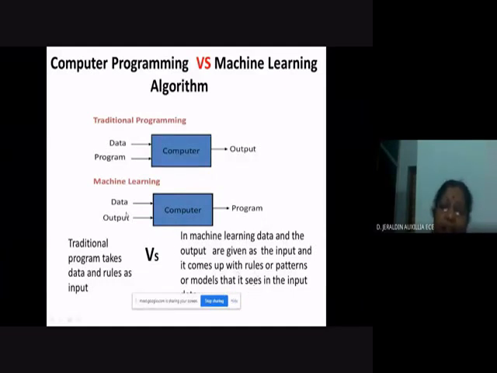In each data there is hidden information, that is, some patterns will be present. That hidden pattern in the data will be given as the output here, as a program, and that can be utilized for predicting. This is with the known data you are doing. So if you give unknown data also, this program will be able to predict and give you the output. That is said to be machine learning, right? So this is the difference between traditional computer programming and the machine learning algorithm.